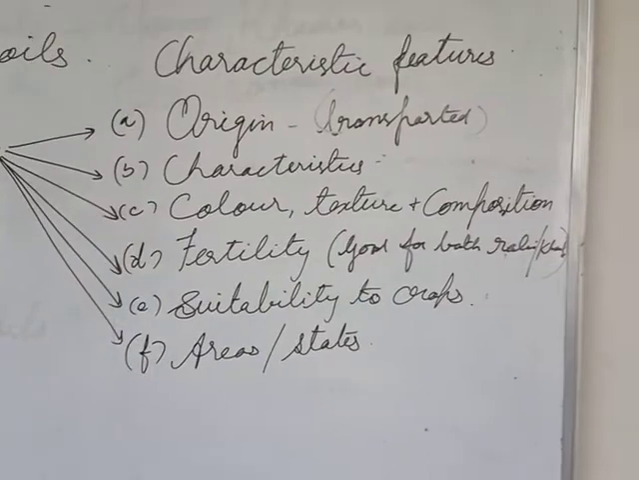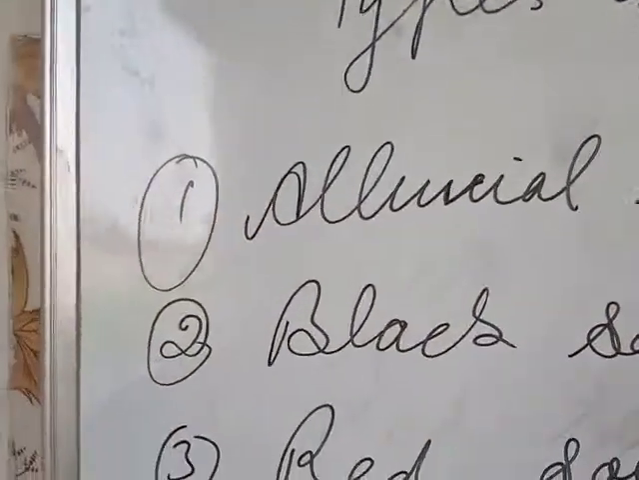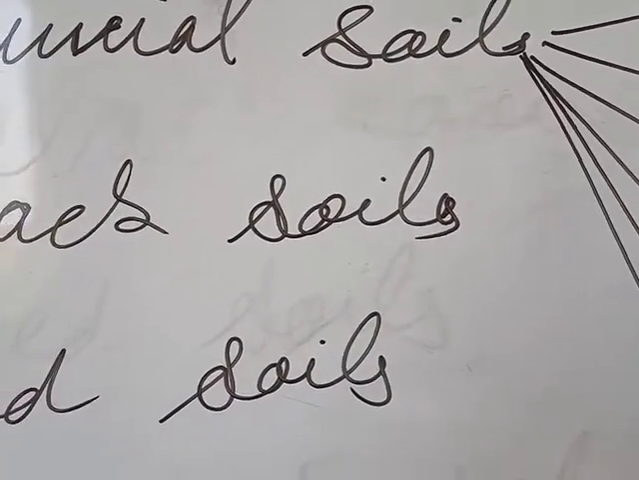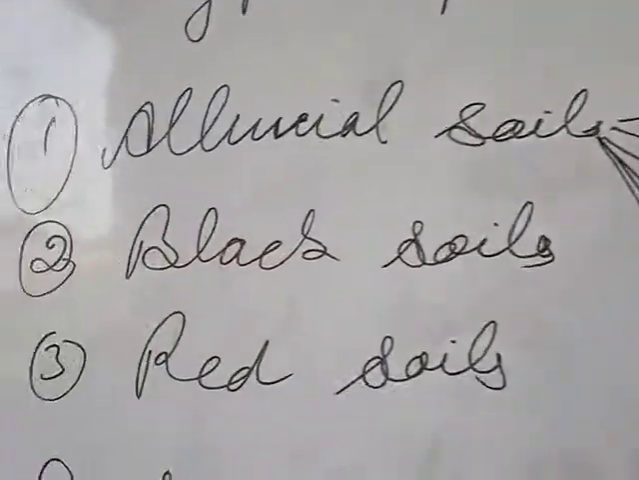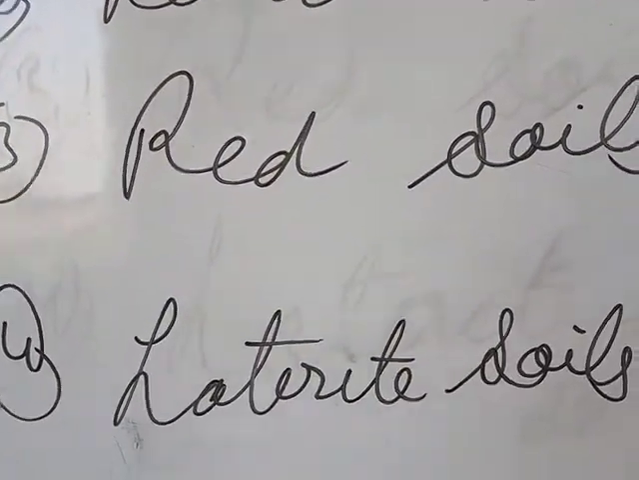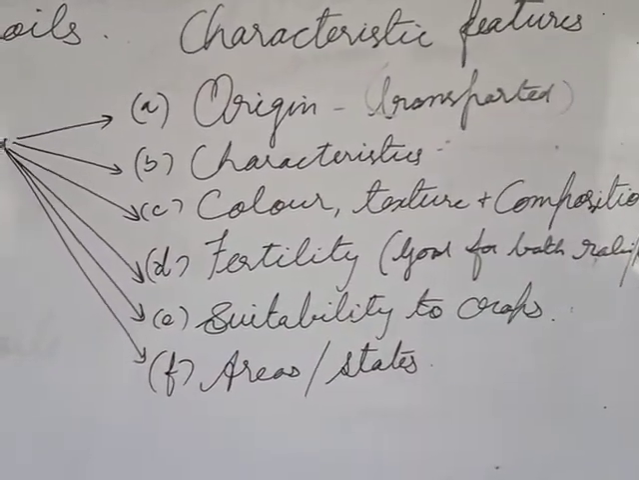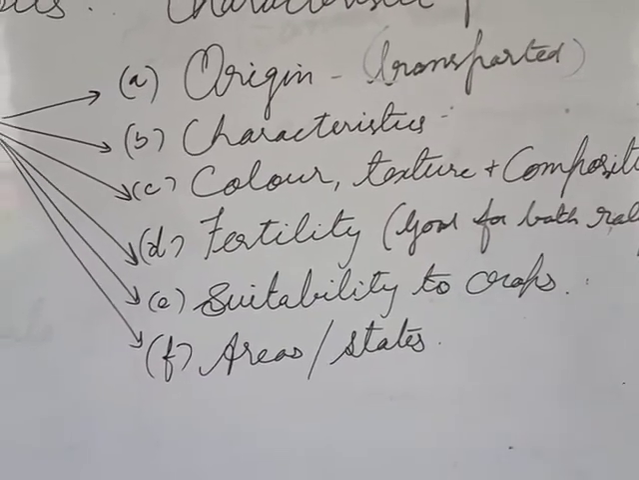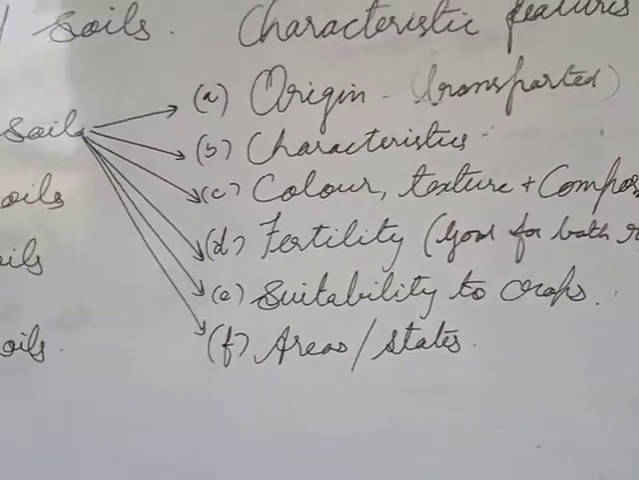After reading all the 6 points regarding alluvial soil, we will move to black soil. And after starting black soil, we will read again all the 6 points for black soil. Same way, all the 6 points for red soil and laterite soil. So each and every soil's origin, characteristic, color, texture, fertility, suitability to crop, areas and states are different. So this is a whole lesson which is left behind.